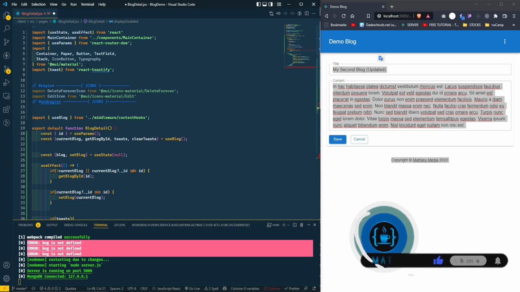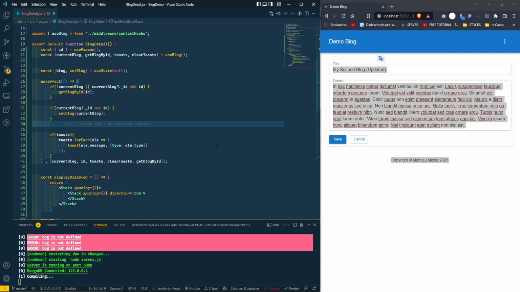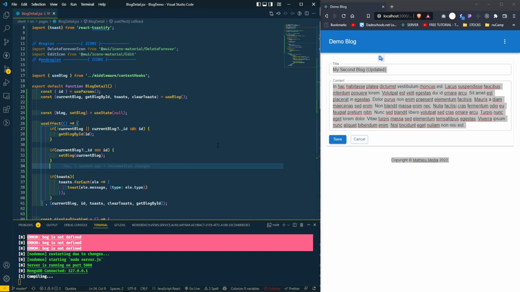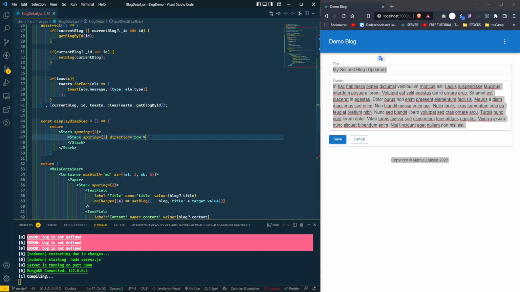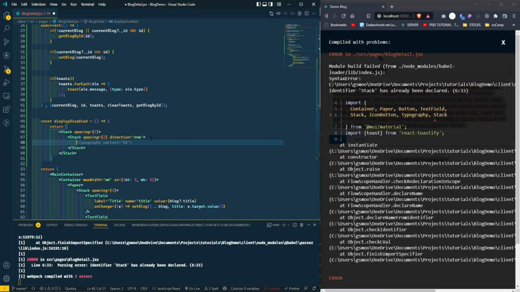Do I have stack? Did I pull stack? No, I did not. Let's add that here. Okay. So in this first row of stack here, what is that error?